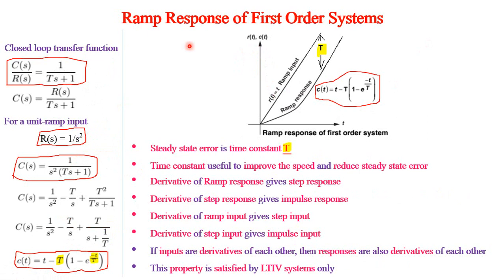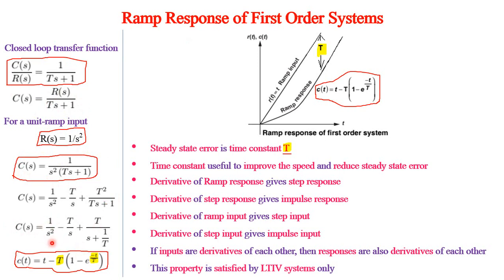Next, ramp response of first order system. So same transfer function, first order system. Ramp means 1 by s square, unit ramp input. So if you substitute R of s as 1 by s square, then we will get C of s like this. So if you do the partial fraction and then simplify by taking certain terms outside.